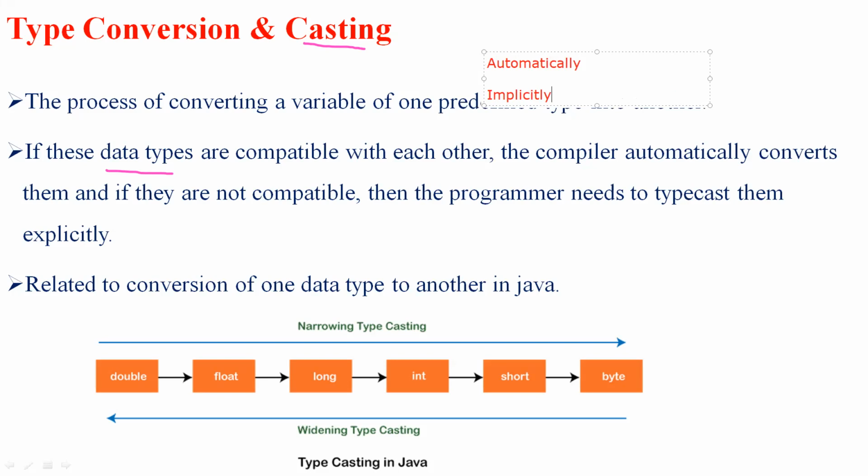By using this automatic or implicit conversion, we can easily convert a primitive data type into another primitive data type. As I said, it is a conversion of data type.